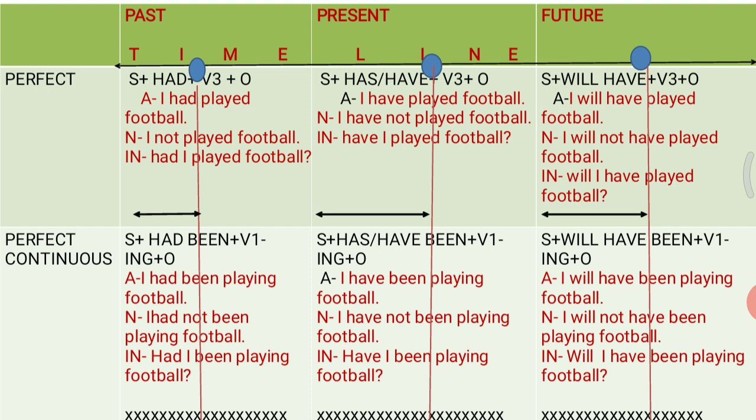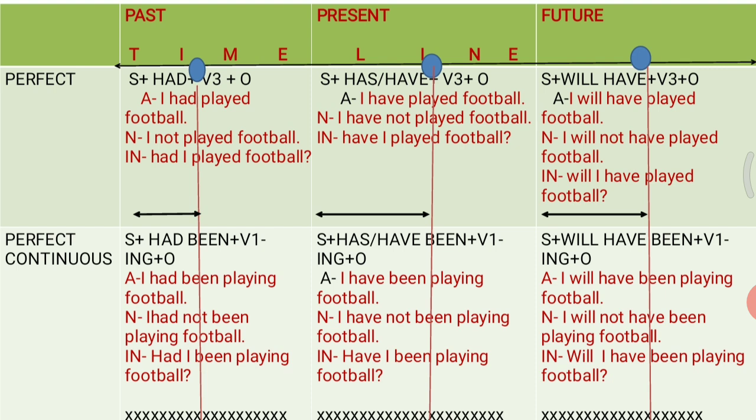And you can speak the same sentence into negative by adding not. And if you want to change it into interrogative, simply bring your has or have in front of your subject and you are going to get your interrogative sentence. But you have to remember that has goes with singular subject and have goes with plural subject.